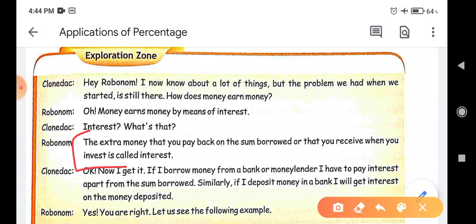If we deposit some money in the bank, then we get extra money on that amount deposited. That amount is called interest.